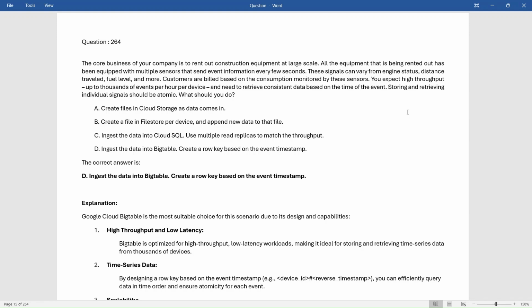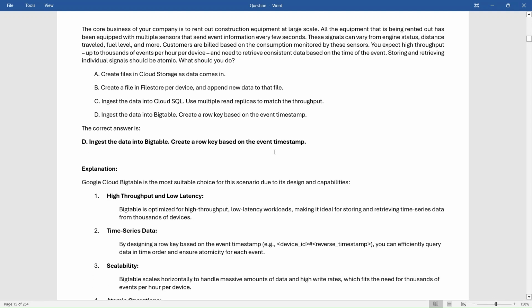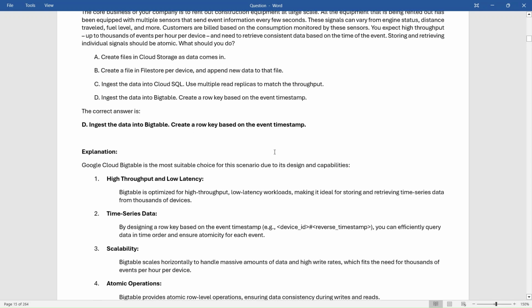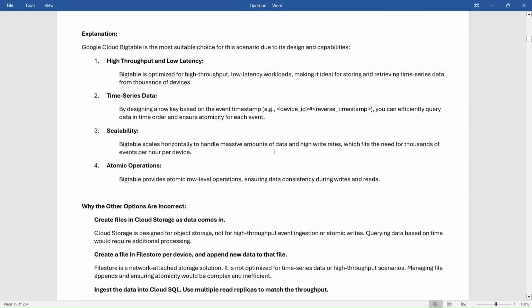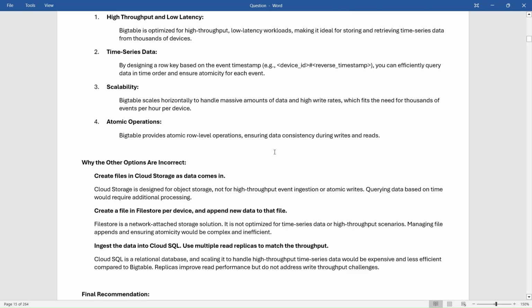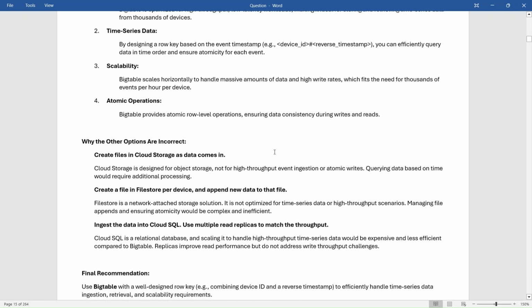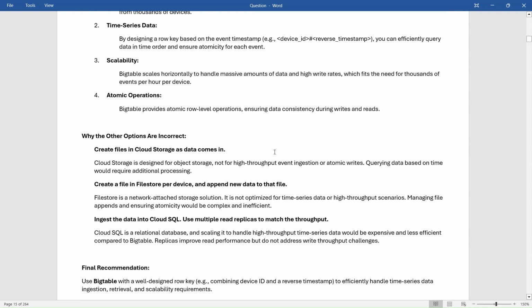thousands of devices. 2. Time series data. By designing a row key based on the event timestamp, for example device_id#reverse_timestamp, you can efficiently query data in time order and ensure atomicity for each event. 3. Scalability. Bigtable scales horizontally to handle massive amounts of data and high write rates, which fits the need for thousands of events per hour per device. 4. Atomic operations. Bigtable provides atomic row-level operations, ensuring data consistency during writes and reads.